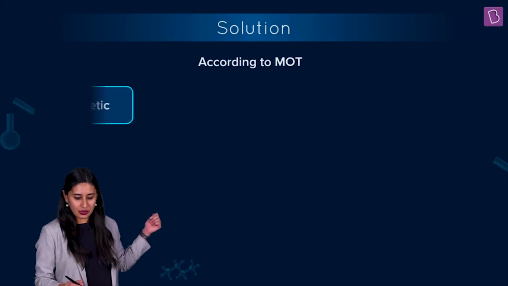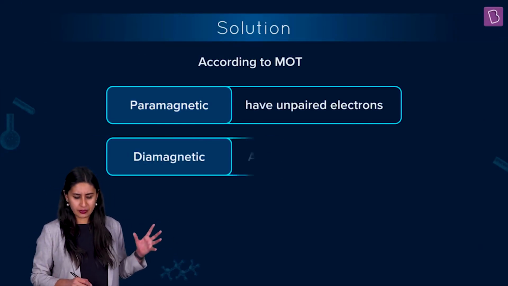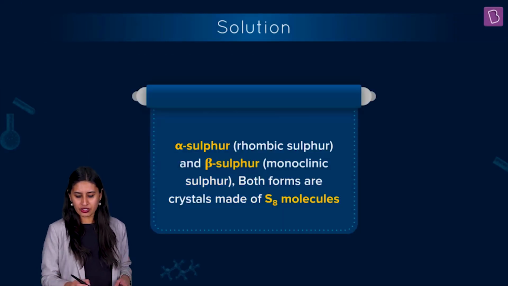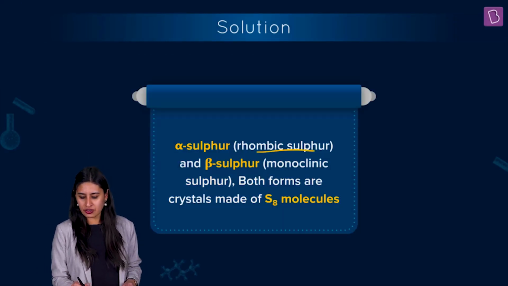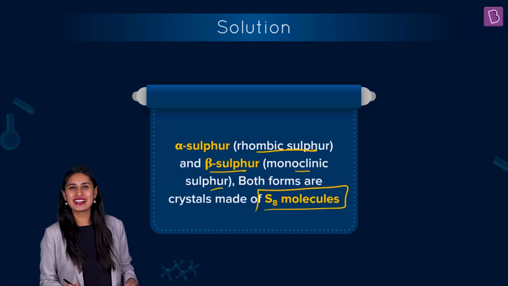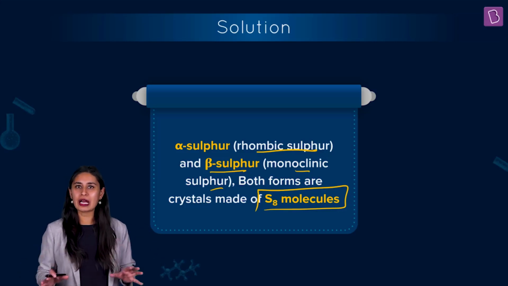Let's see. You know that according to MOT, paramagnetic species have unpaired electrons, whereas in diamagnetic, all electrons are paired. So when we talk about this alpha sulfur, which is the rhombic sulfur, and beta sulfur, which is monoclinic sulfur, both forms are crystals of S8 molecules. Everything is paired there, so it is going to be diamagnetic.